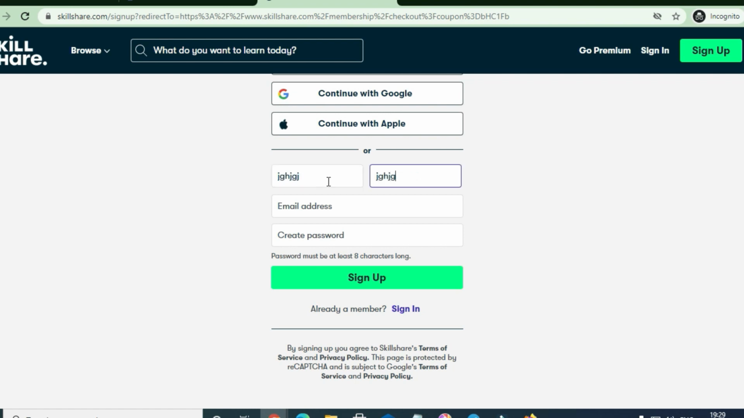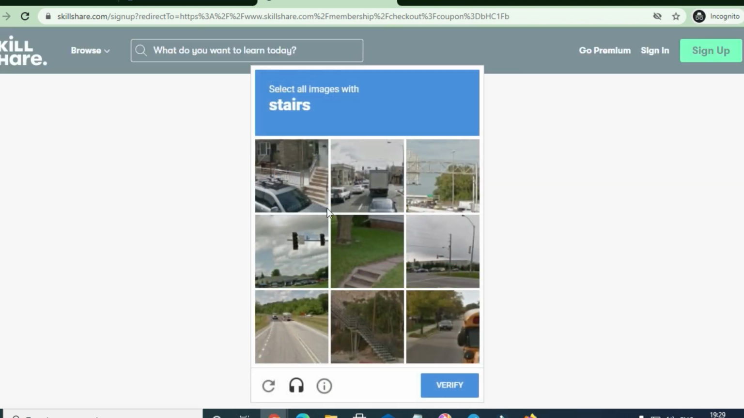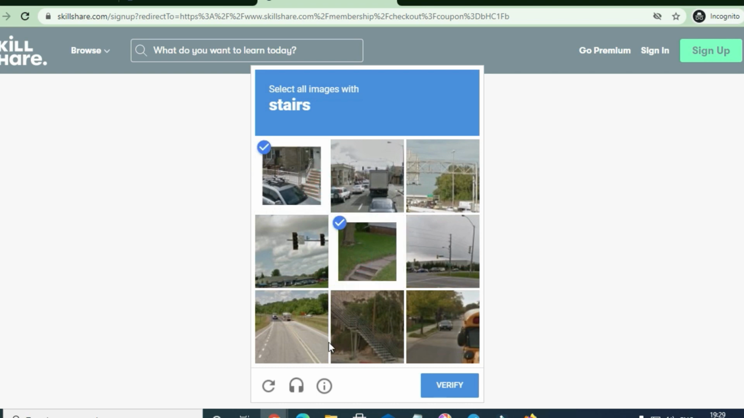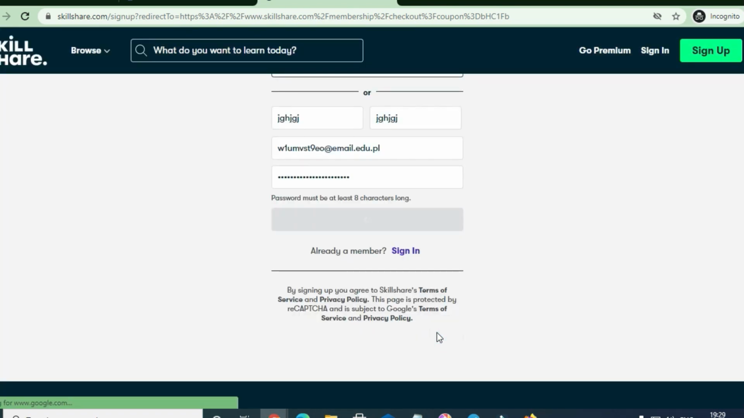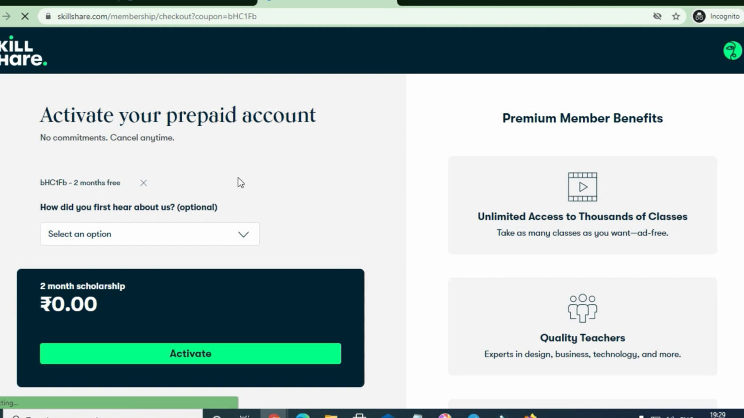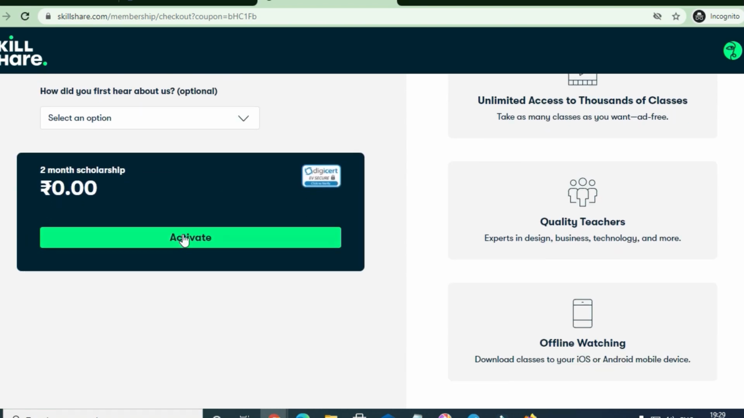I am going to put a temporary name. The email address is whatever email address I have pasted, and I am going to paste a password, and the email address itself. Now select all the images, you can just select the stairs. Okay, now this captcha I have to fill and verify, and once verified, they will redirect you to the next page where you can activate your offer.